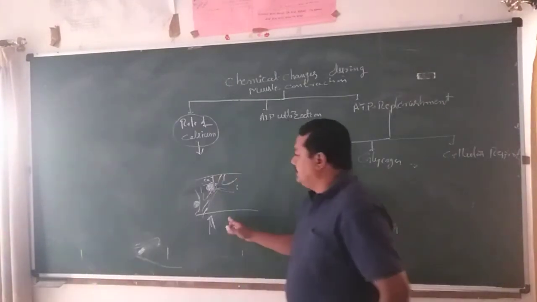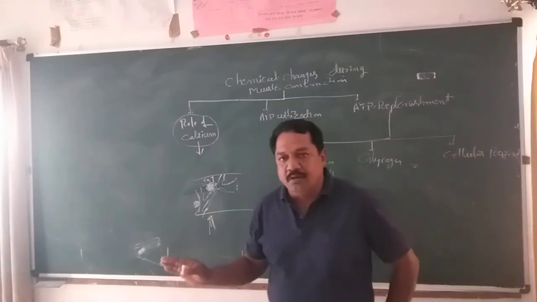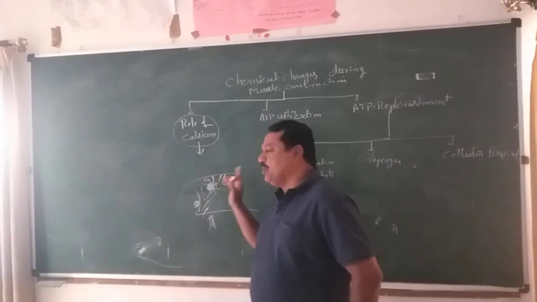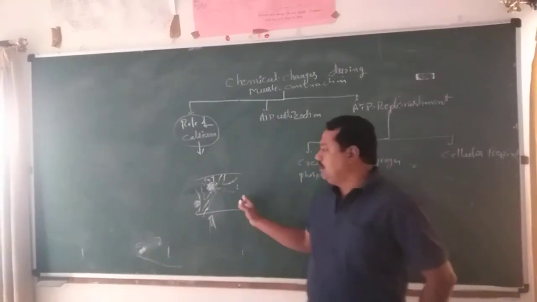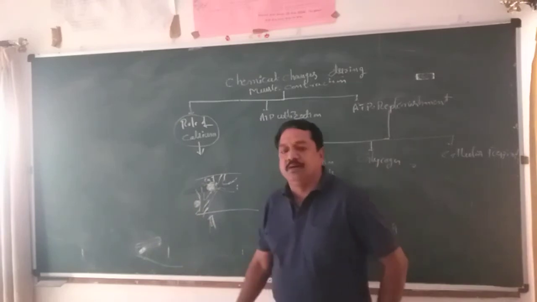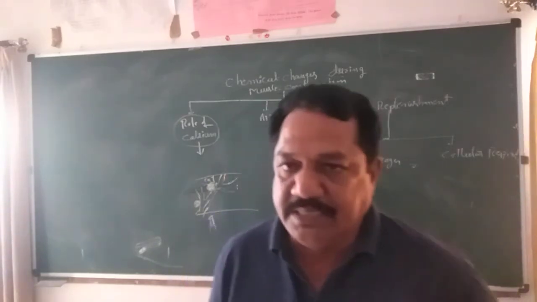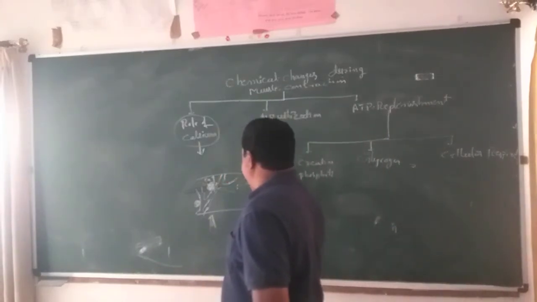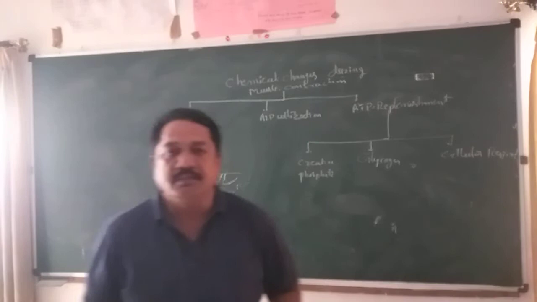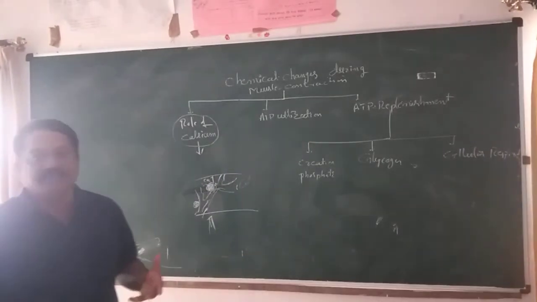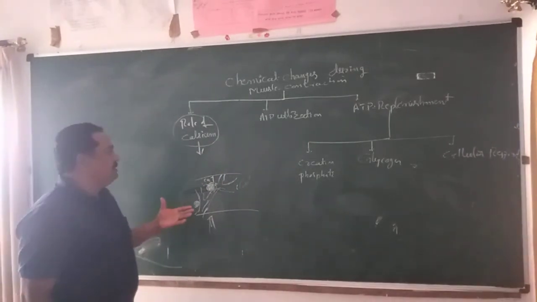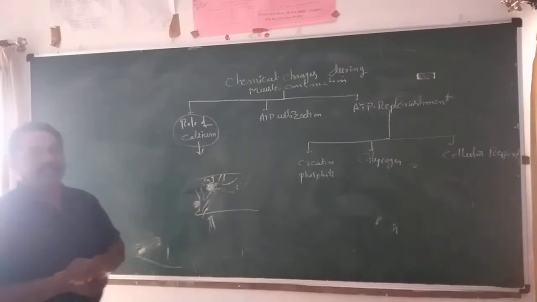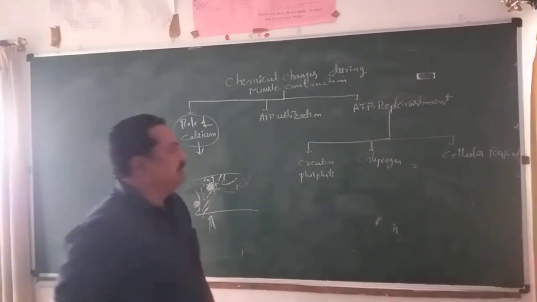So when the motor neuron passes information to the muscle cell, depolarization takes place immediately and the message is passed over the muscle cell. The calcium vesicles on the outer surface of the endoplasmic reticulum are activated, and calcium ions are released. These calcium ions open the sites where the cross bridges form. The cross bridge formation takes place under the control of calcium ions. That is why calcium plays a major role in muscle contraction.